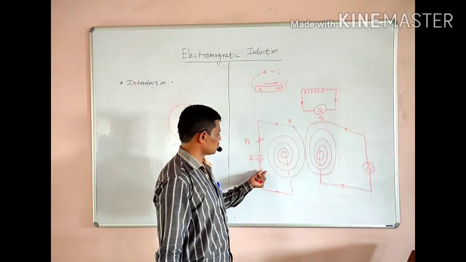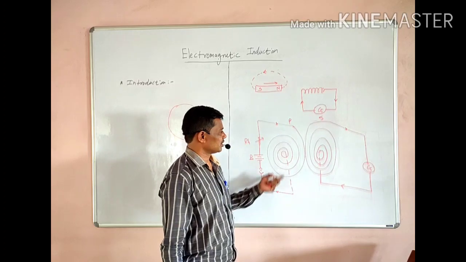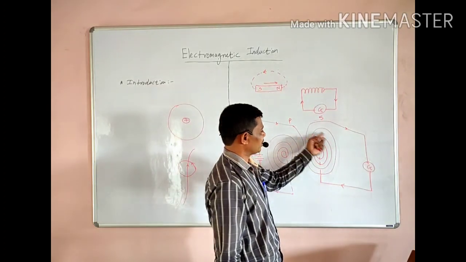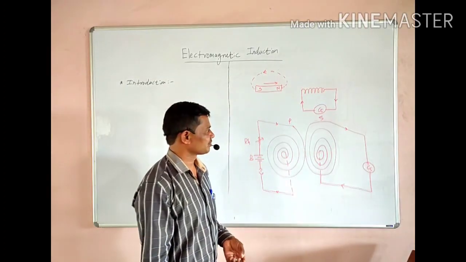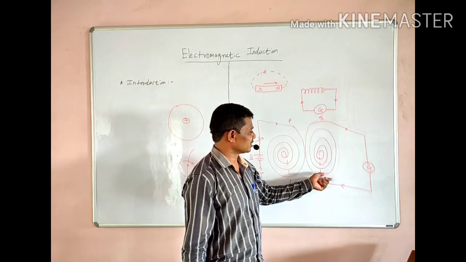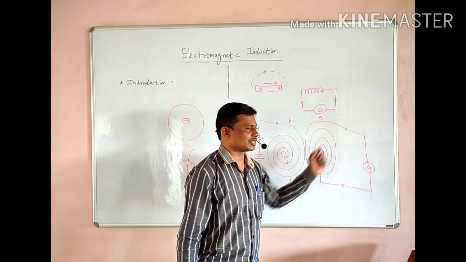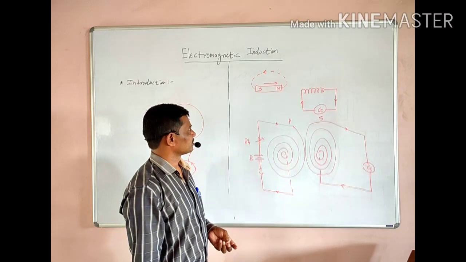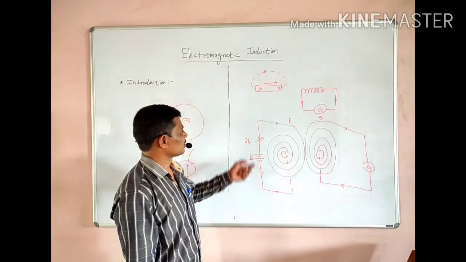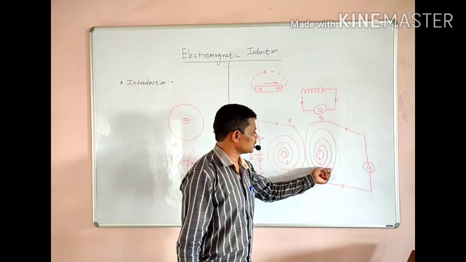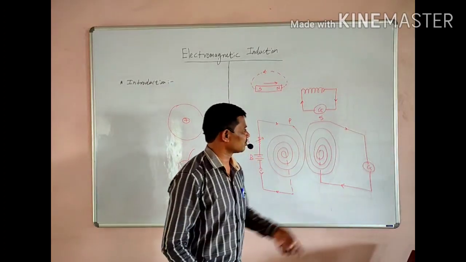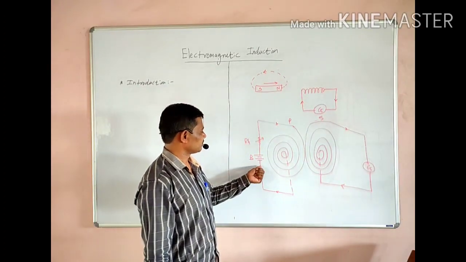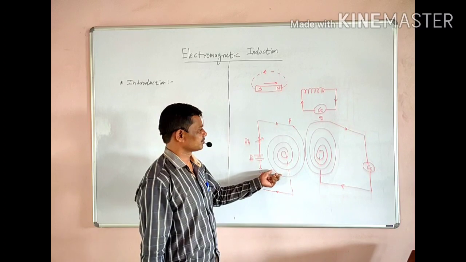Again, when we break this circuit, the magnetic flux linked with this coil gets changed, and we observe the induced current in the opposite direction. That means this induced current is observed inside the secondary coil when we make and break this circuit.